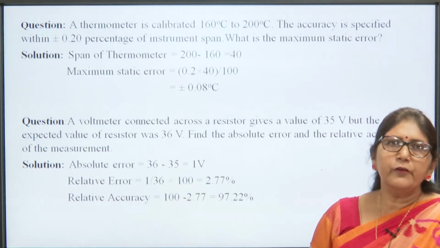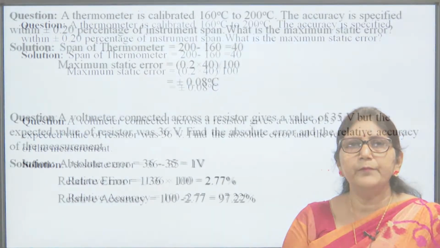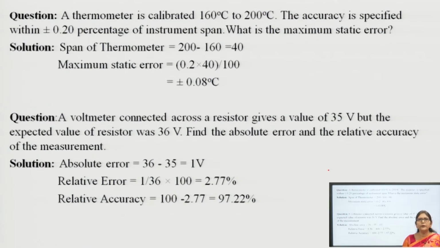So, now we can solve a question based on this. A thermometer is calibrated 160 degrees centigrade to 200 degrees centigrade. The accuracy is specified within plus minus 0.2% of the instrument span. What is the maximum static error? So, span of instrument is 200 minus 160, that is 40. So, maximum static error will be plus minus 0.2% of the span. The span is 40. So, it will be 0.2 into 40 divided by 100. So, the maximum static error of this instrument will be plus minus 0.08 degree centigrade.